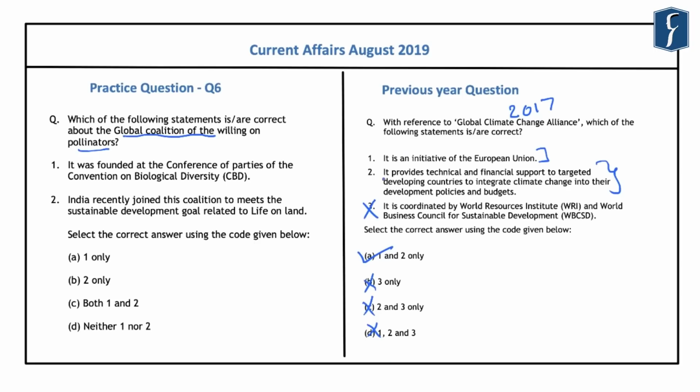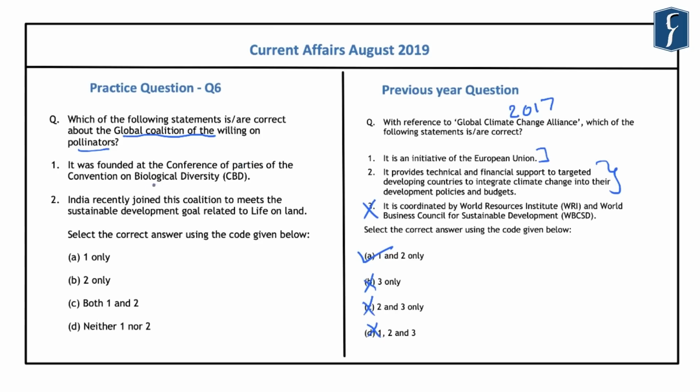So, this was a climate change related initiative which was of global scale. However, this was an initiative of the European Union and not an initiative of the UNFCCC. And normally when we have not read about such initiatives, we have a tendency to relate such initiatives to either UNFCCC or UNEP. So similarly, this global coalition of the willing on the pollinators was in news, and the question reads, which of the following statements are correct about this coalition?